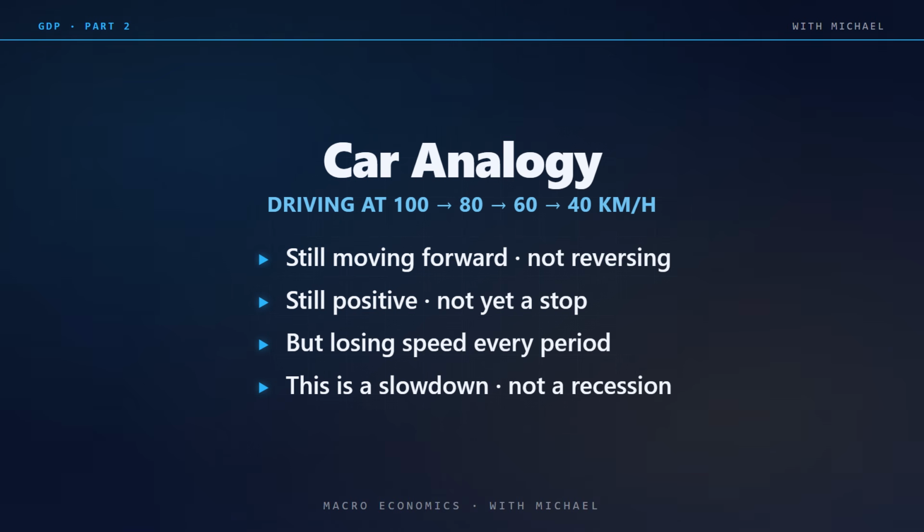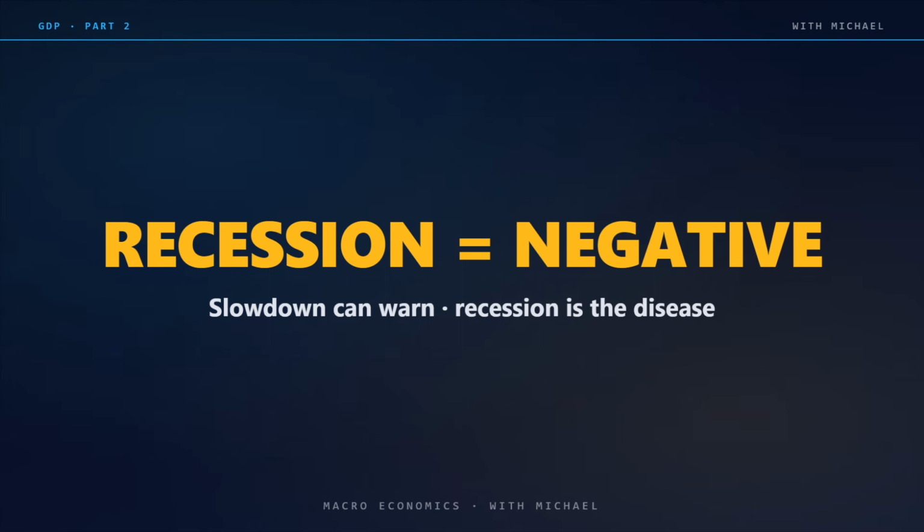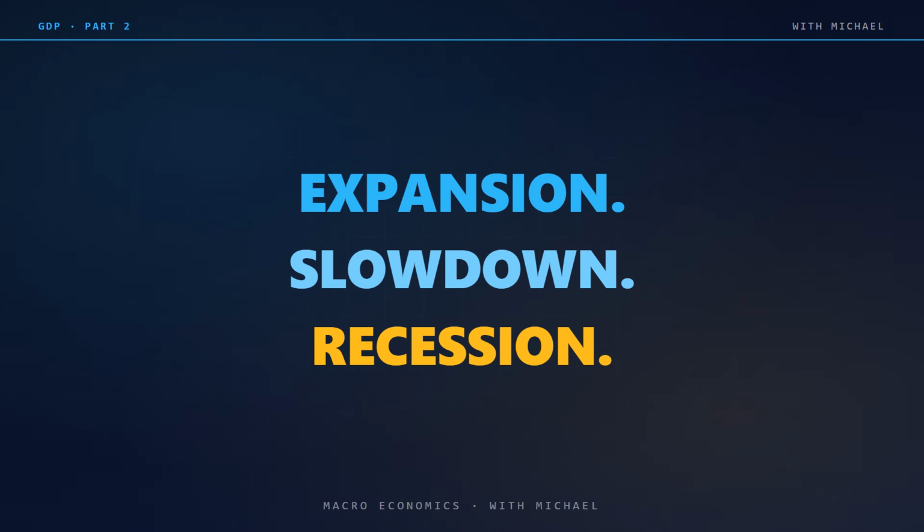The car analogy is useful because it captures the right intuition. Slowdowns can precede recessions if they continue. A car that keeps decelerating eventually reaches zero and then potentially reverses. But until growth turns negative, you are still expanding, just at a slower pace. The vocabulary matters. A slowdown is a warning signal. A recession is the actual disease.